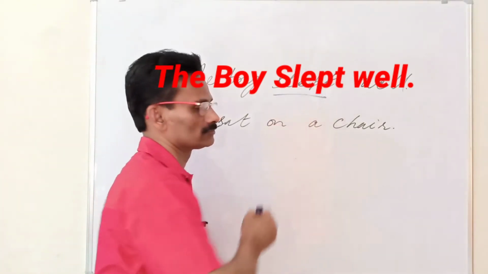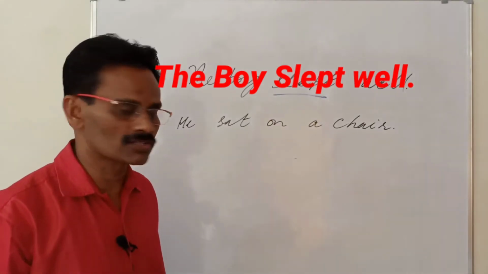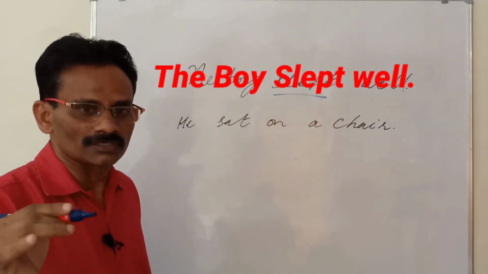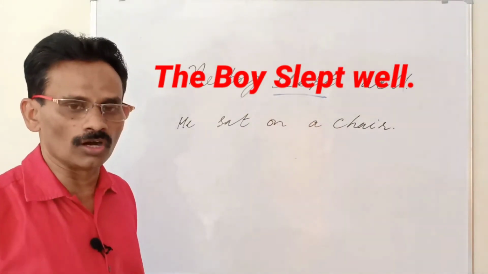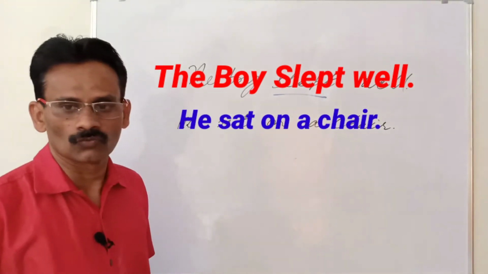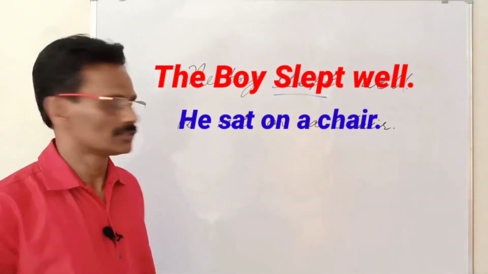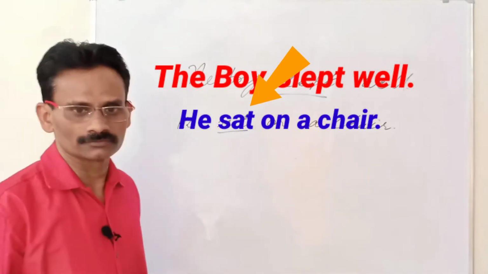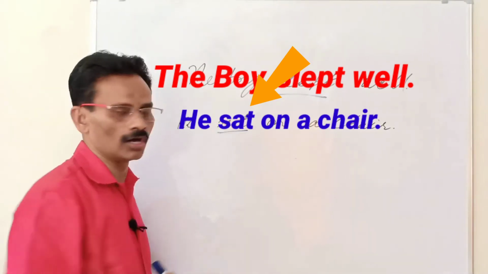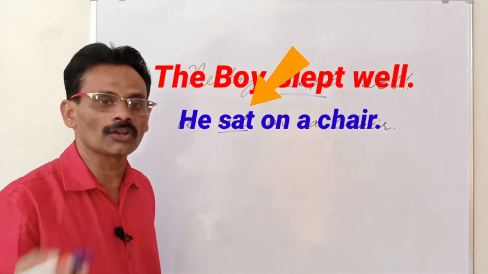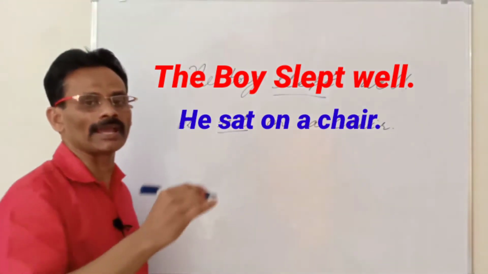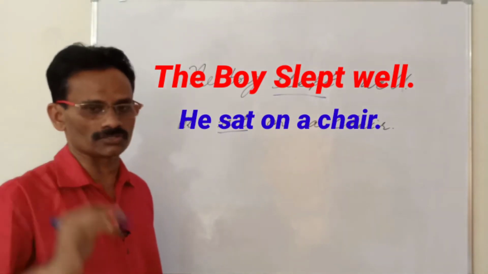Slept what? Do you have any answer? No answer. Slept whom? No answer. So here, slept is an intransitive verb. Look at the next example. He sat on a chair. Which is the verb in this sentence? Sat is the verb. What type of verb is it? It is an intransitive verb. It does not have an object. Sat what? Sat whom? You do not have an answer to these questions.